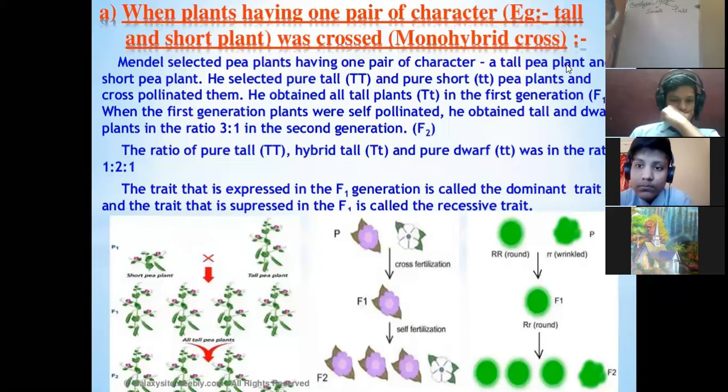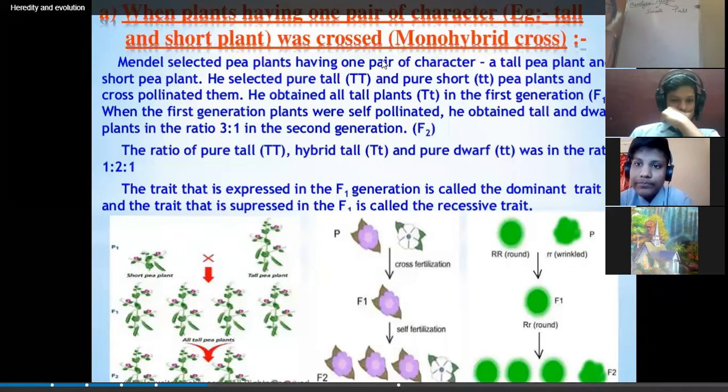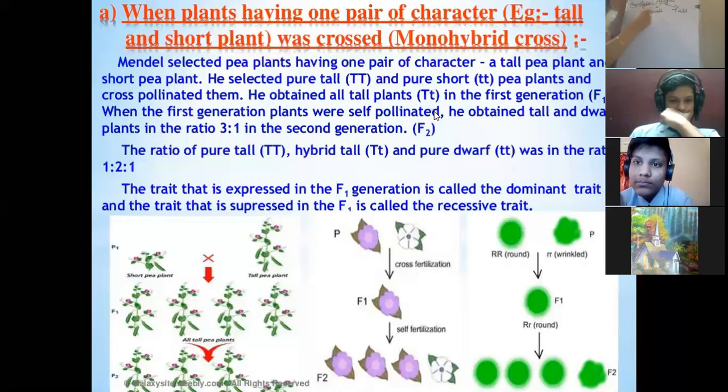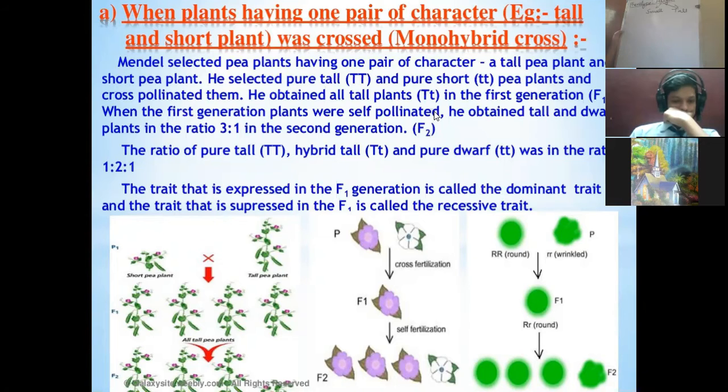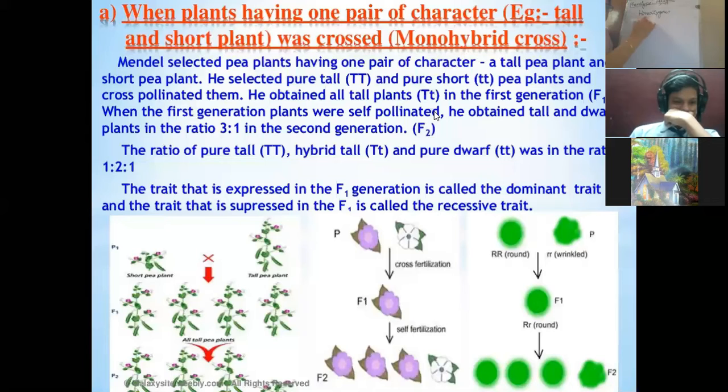A person, or even a pea plant, can be either tall or small, and the phenotype we are talking about is the height. Now, if I write the genotype, there are two varieties: one is homozygous and one is heterozygous. We have discussed this in the previous lecture also, but still.